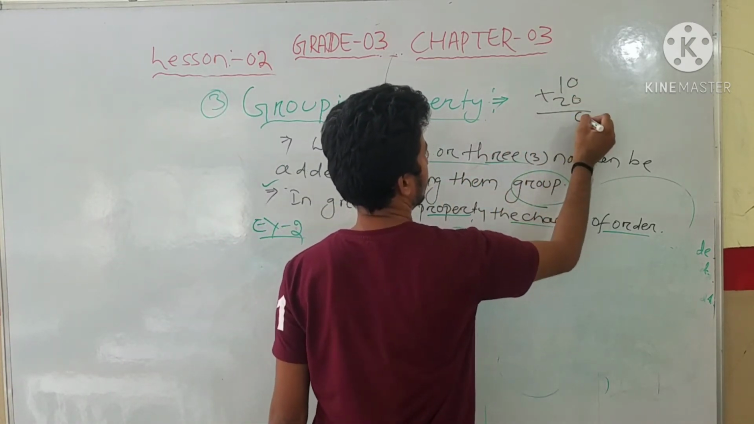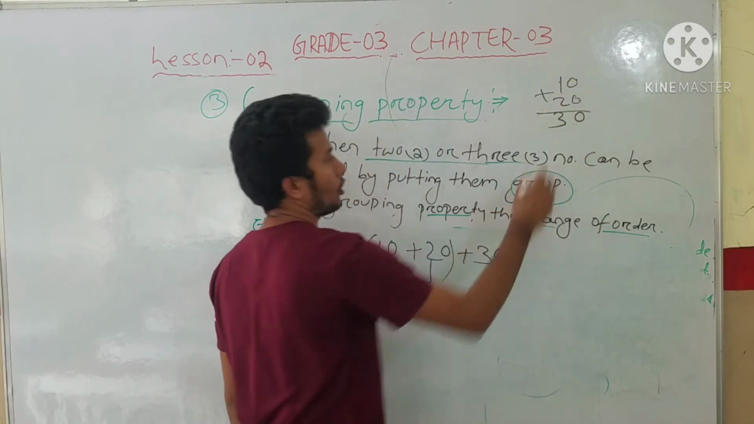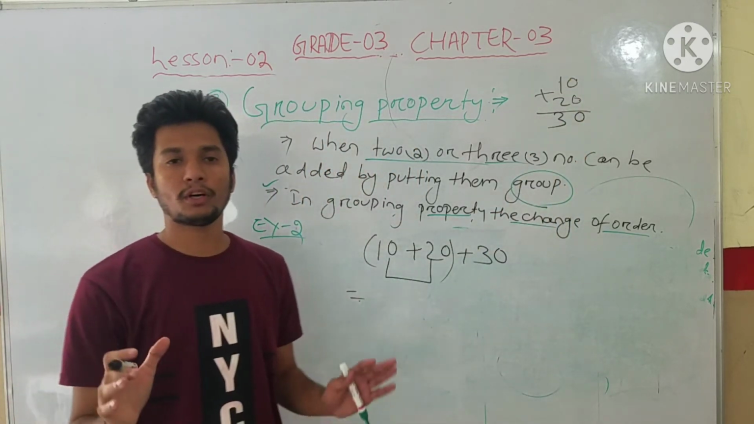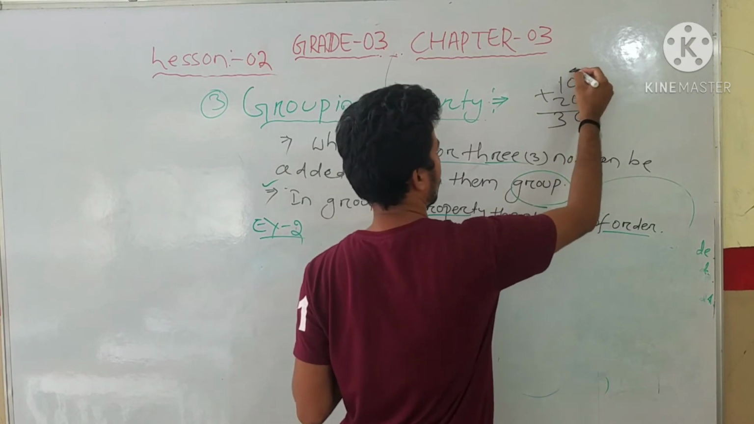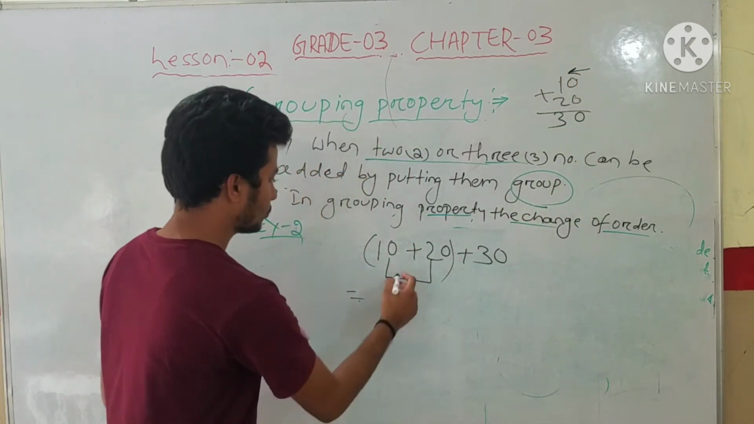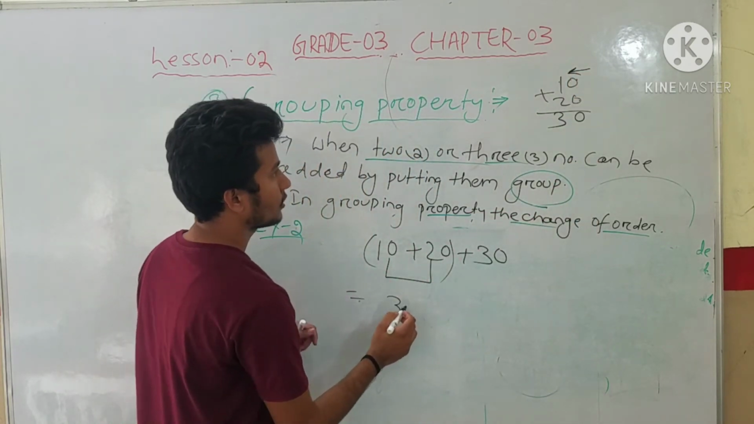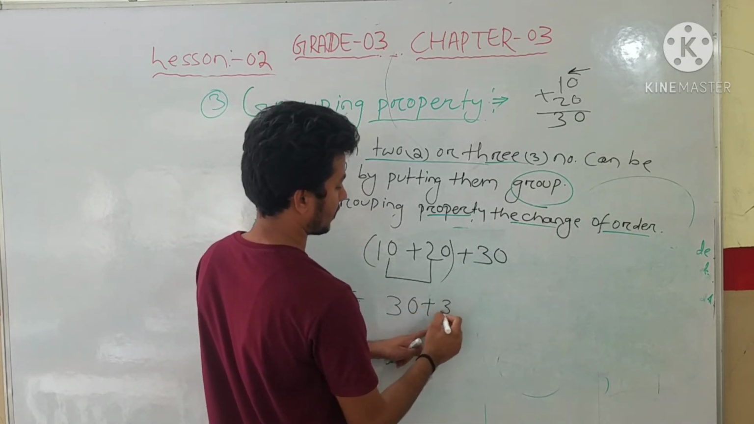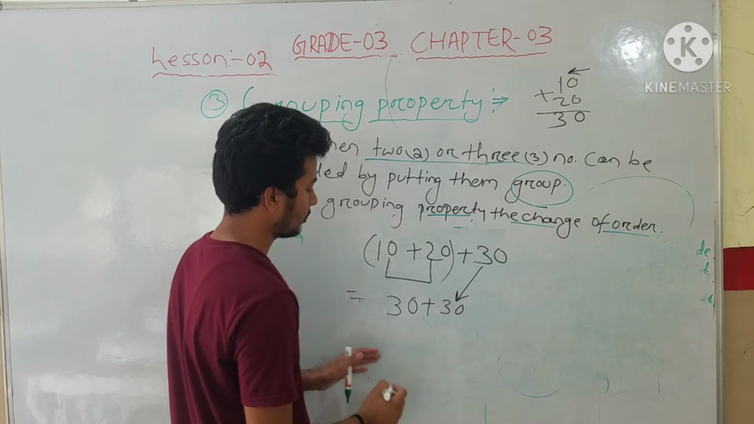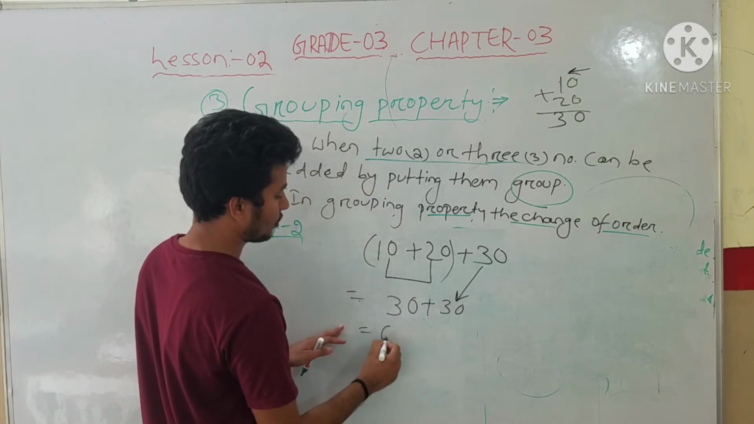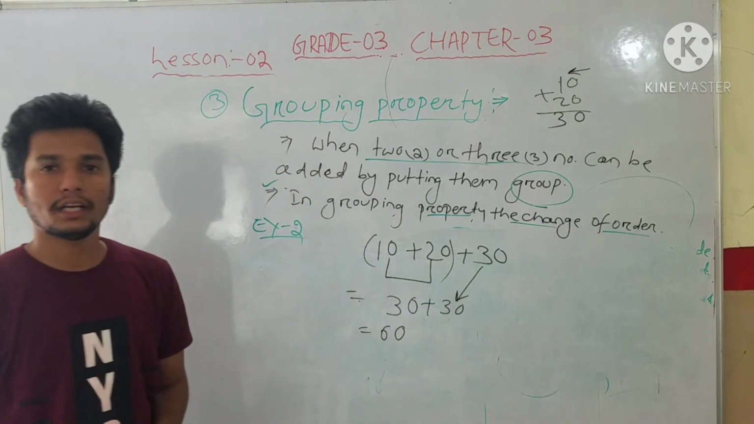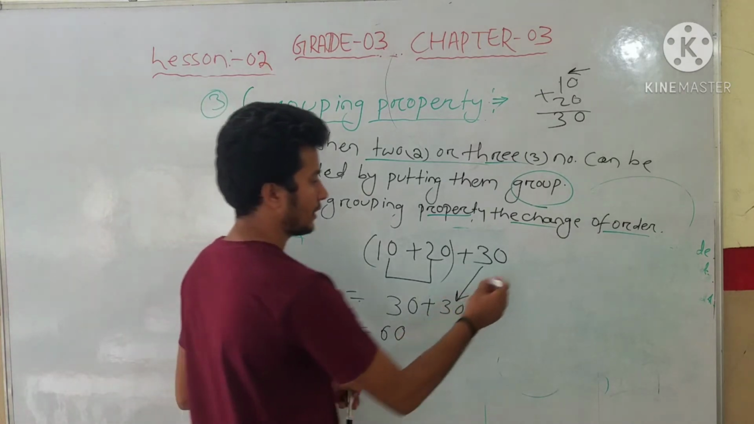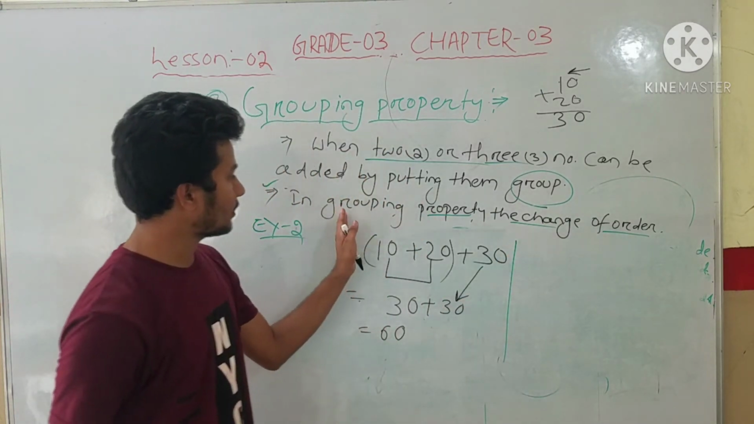0 plus 0 is 0, 2 plus 1 is 3. Always when we add, student, remember from the right side we have to add, means from the unit place. So it is coming 30. Plus that 30, so 30 plus 30 equal to 60, student. Okay, now we will check another part by grouping.